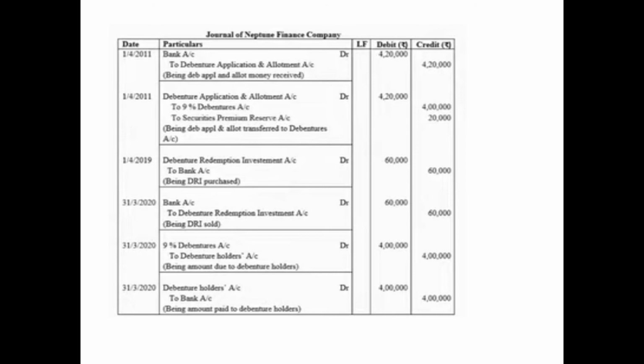Soon after this, we'll make the payment on 31st March 2020. Debenture holders account debited 4 lakh to bank account 4 lakh. Now since it is a listed company, it needs to make the DRI, but it need not create DRR. Therefore since we are not having any DRR, therefore we are not transferring any DRR to general reserve.